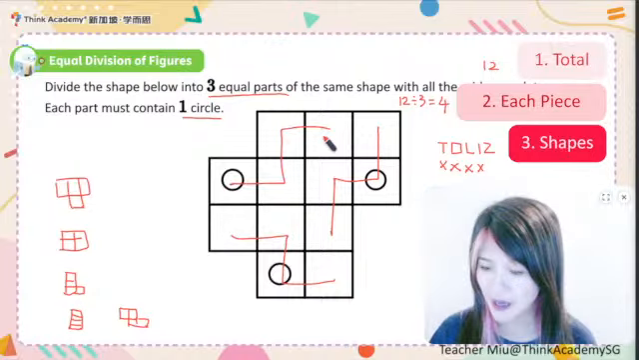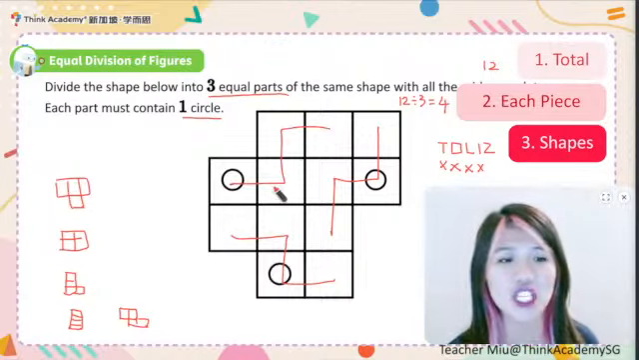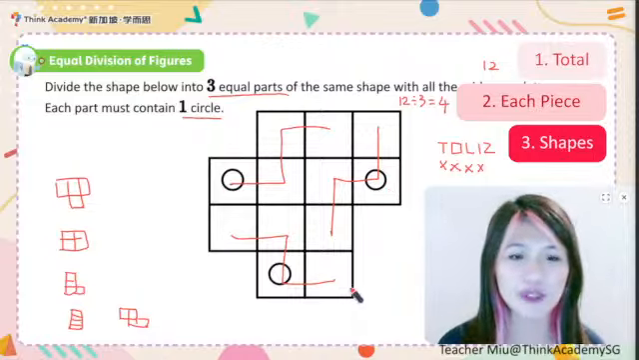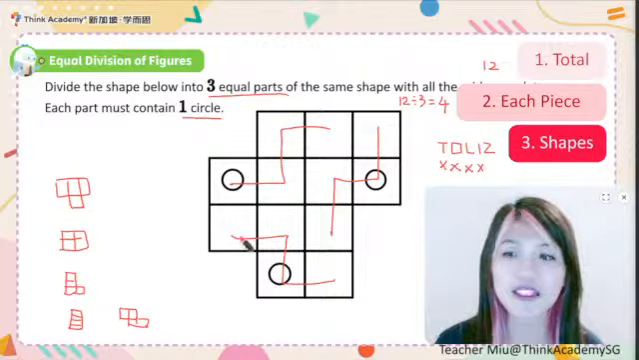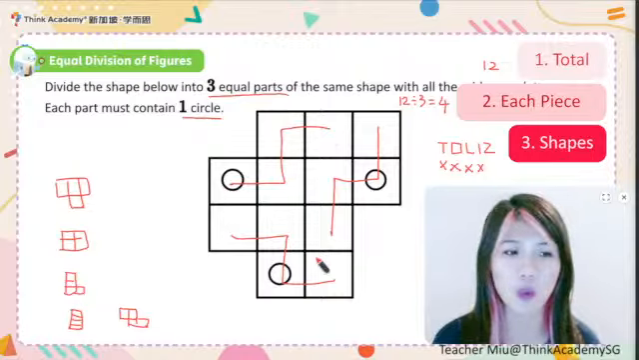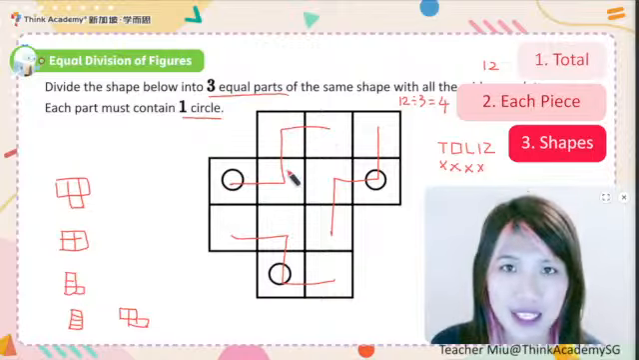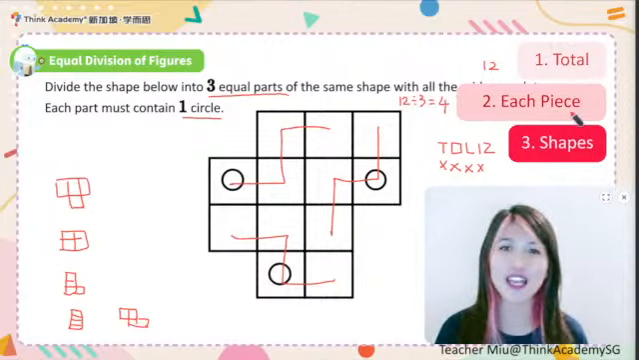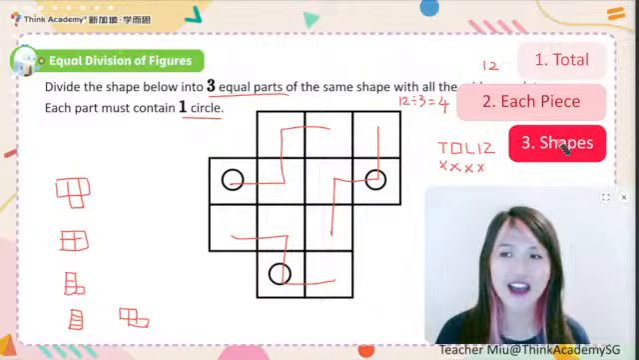Because the question requires that each part must have one circle. Yes, we have. So this is how we split the figure into 3 equal parts with each part one circle inside. Very easy one, right? So it's like the total, and then to find out each piece how many squares, then consider the shape it can be.